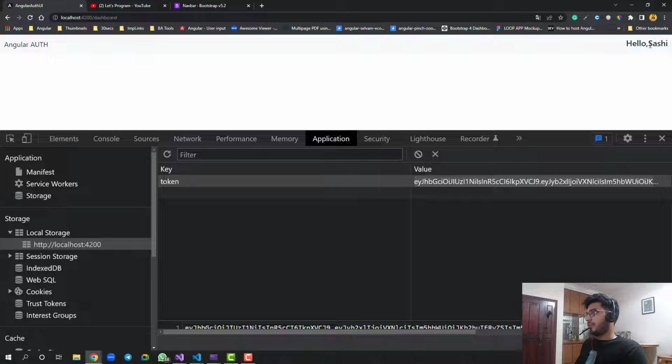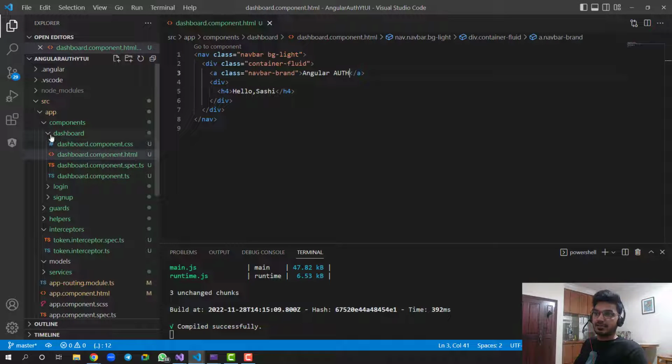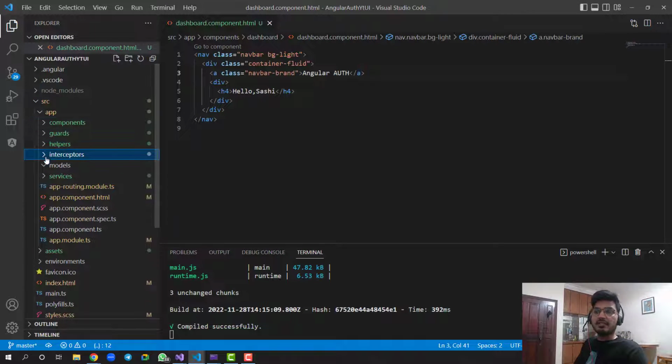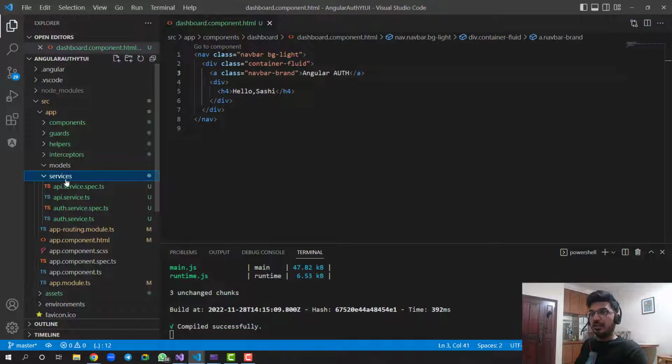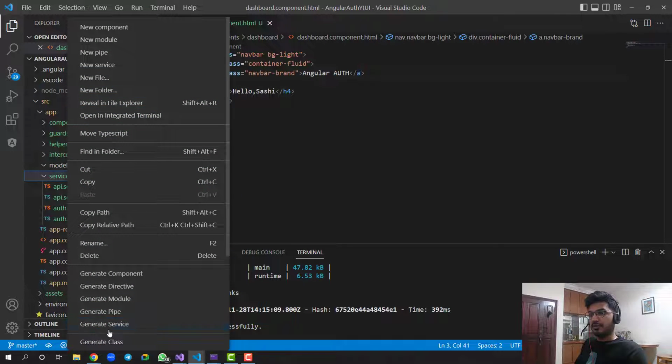The first thing is we need to display this name. Let's see how we can implement that. For that I will be creating a service in Angular, and the name of the service will be user store. Let me create the service.